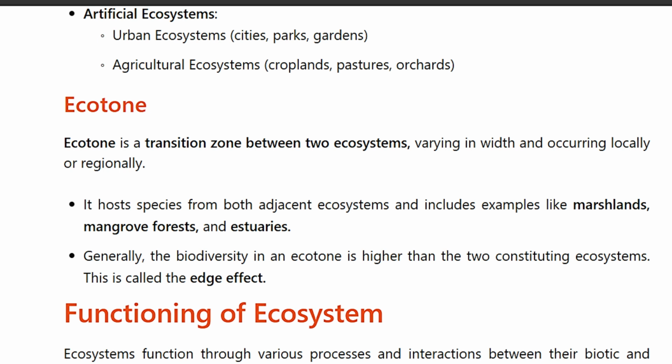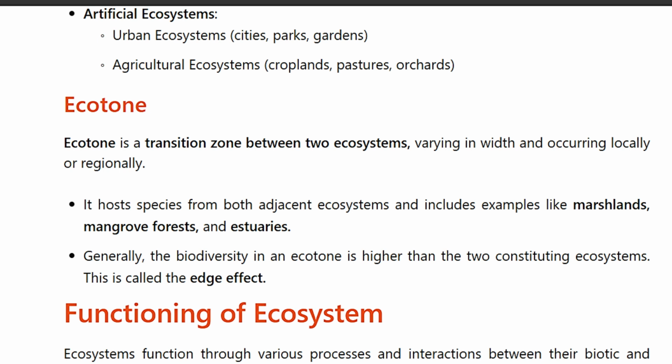Ecotone. An ecotone is a transition zone between two ecosystems, varying in width and occurring locally or regionally. It hosts species from both adjacent ecosystems and includes examples like marshland, mangrove forest, and estuaries. Generally, the biodiversity in an ecotone is higher than in the two constituting ecosystems. This is called the edge effect.